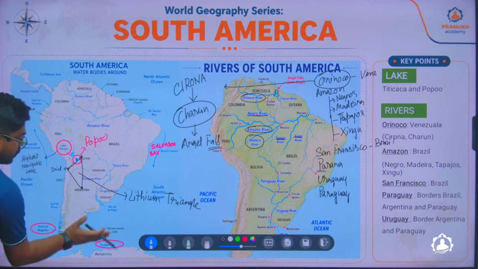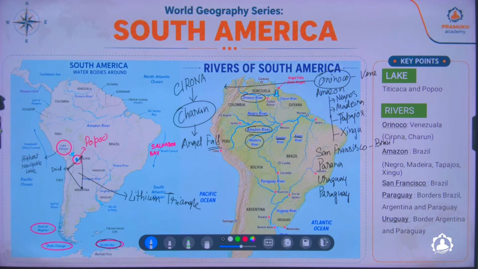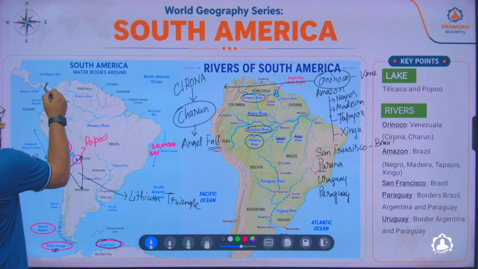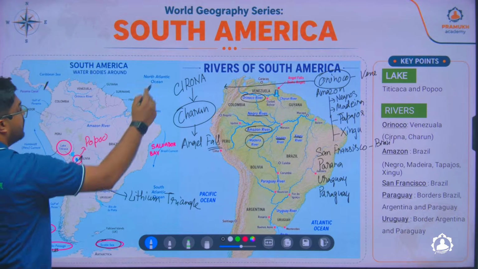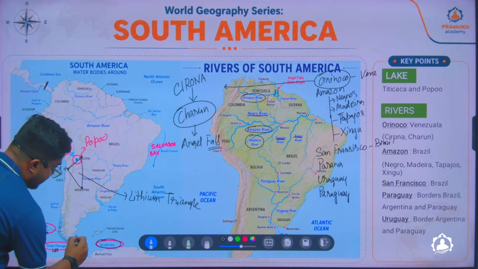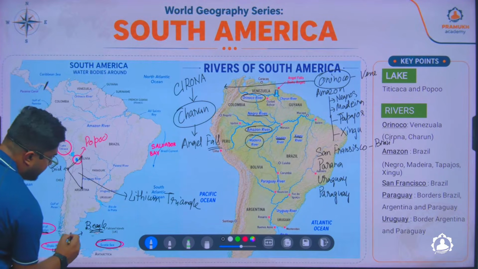Here, south of South America, you will find a sea called the Scotia Sea. Here, you will find a passage called the Drake Passage, and it is one of the deadliest passages of the world. Before the Panama Canal was constructed, ships used to travel through this passage and then go into Europe or Africa. Then here in Chile, you will find a strait called the Strait of Magellan. Here, there is another passage called the Beagle Channel in this particular region.